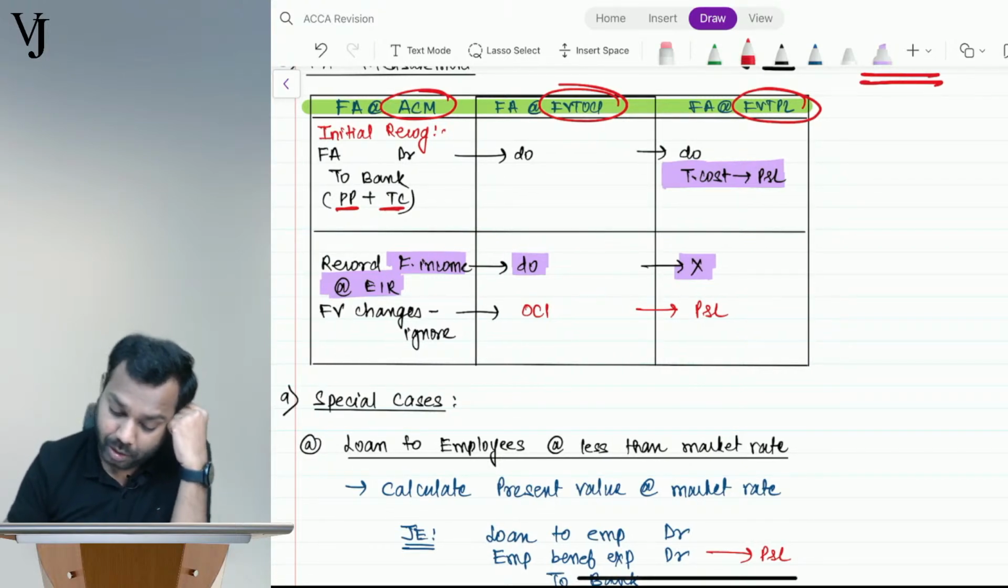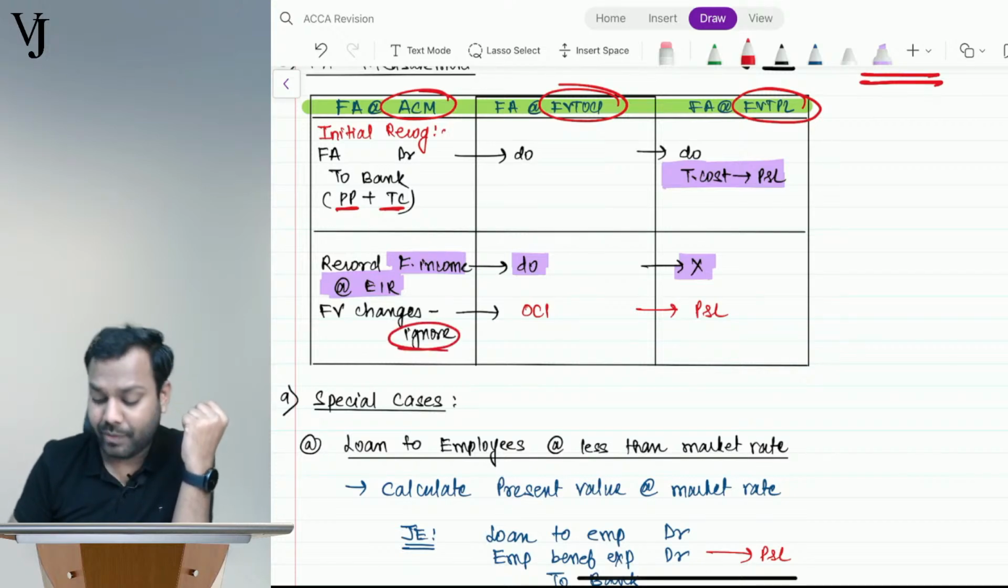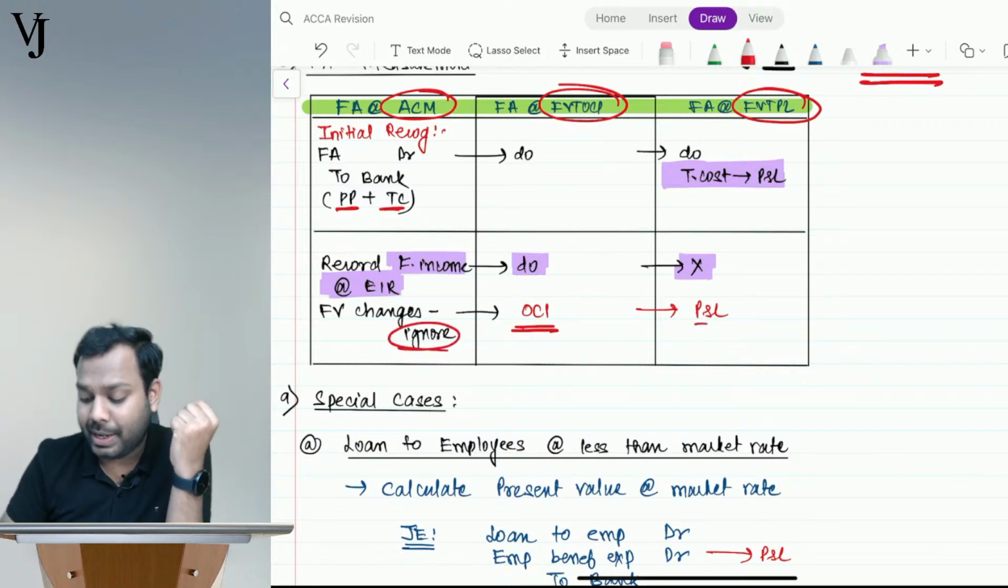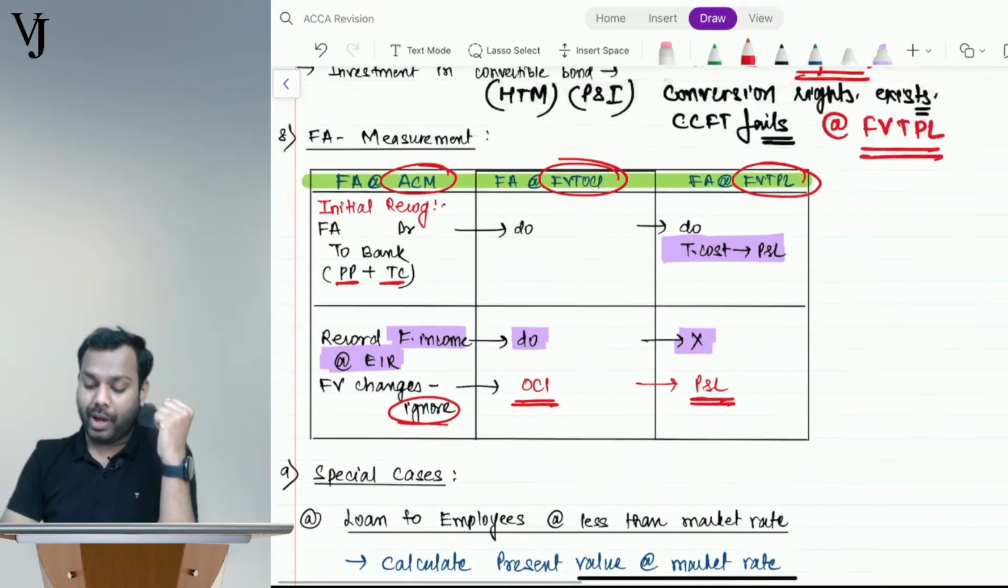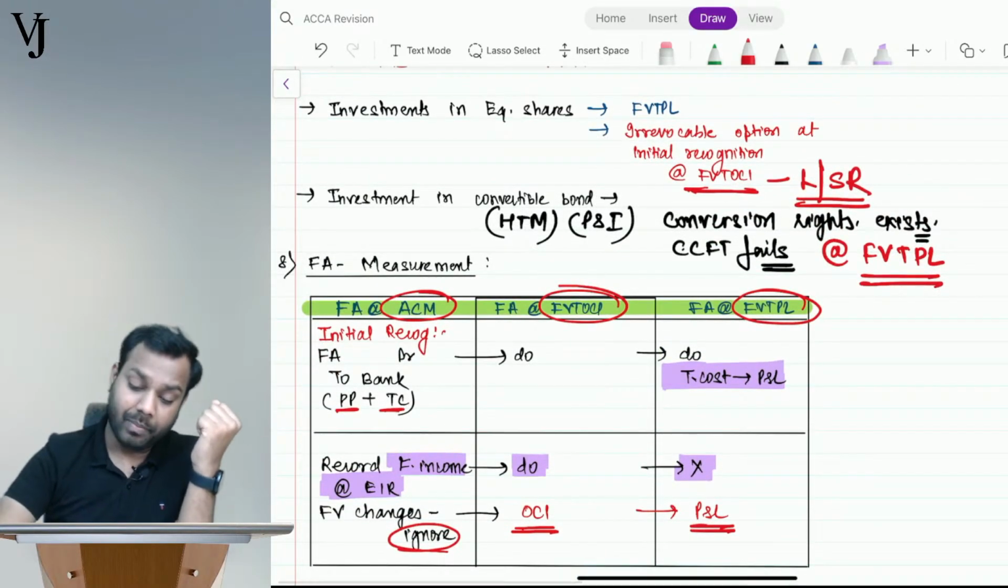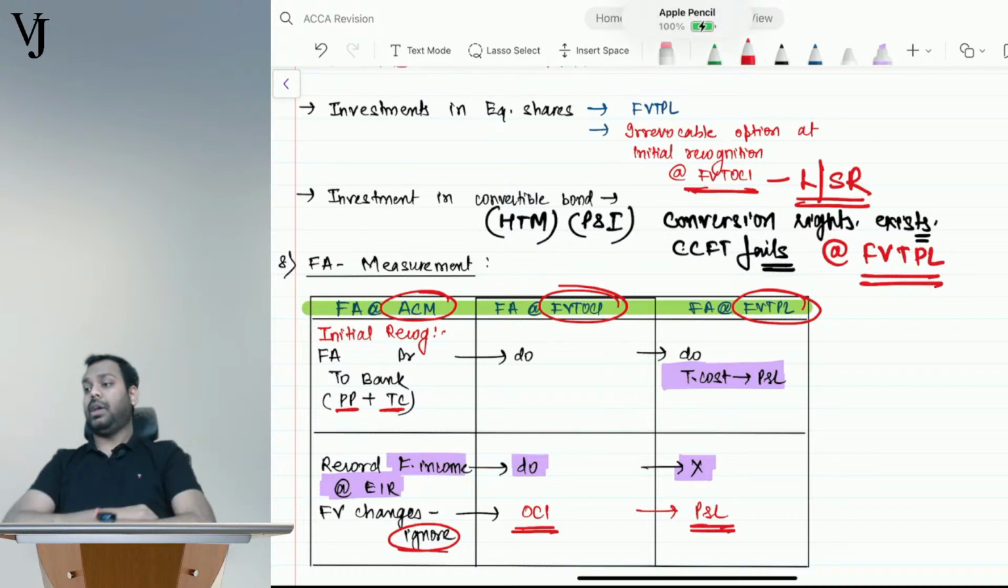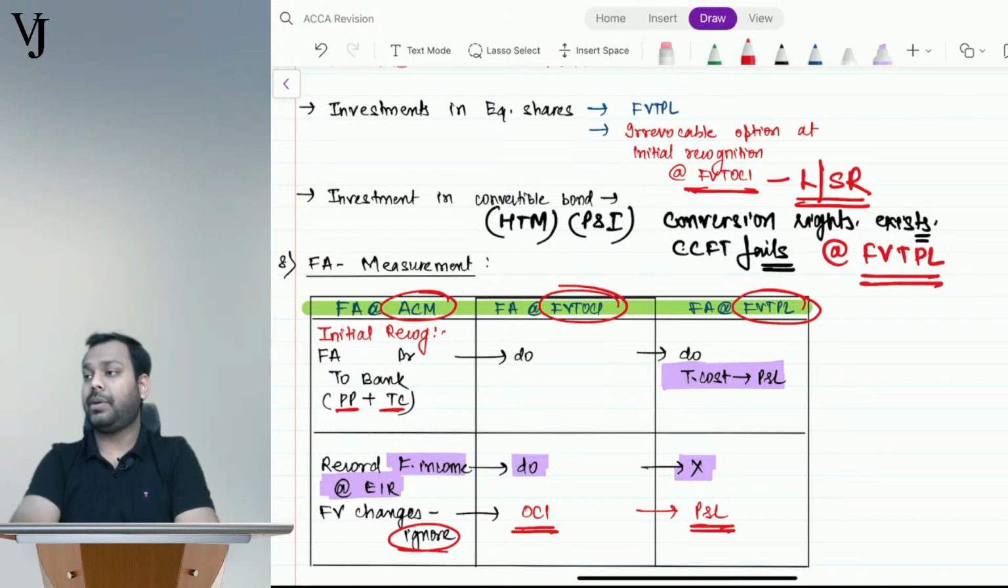Now, in this case, the fair value changes: here I will ignore the fair value changes. Here I will transfer to OCI, and here I will transfer to P and L. Okay, is it clear so far? Please confirm if everything is clear so far till here.